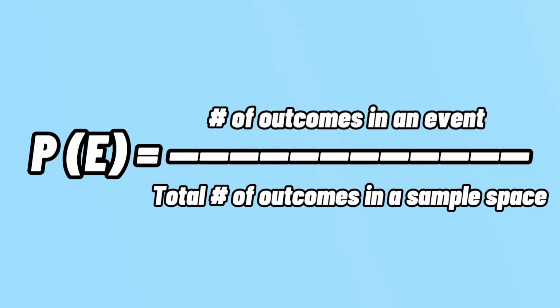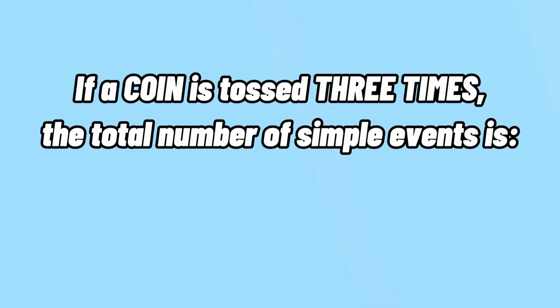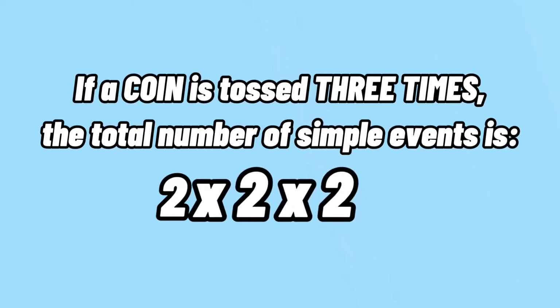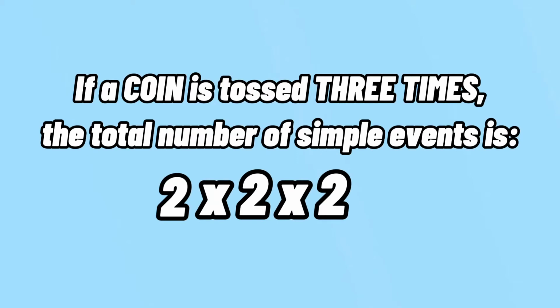Let's try an example. Get ready, for this may be a little bit tricky. Though it's a little confusing, it is very fun to do. Let's start with the coin. Given that a coin is tossed 3 times, the first step to do is to find the total number of simple events. How do we do this? Each coin has 2 sides. It will be flipped 3 times. So we have to multiply 2 to itself 3 times. So 2 times 2 times 2 is 8. Therefore, there are 8 simple events or 8 possible outcomes of flipping a coin thrice.